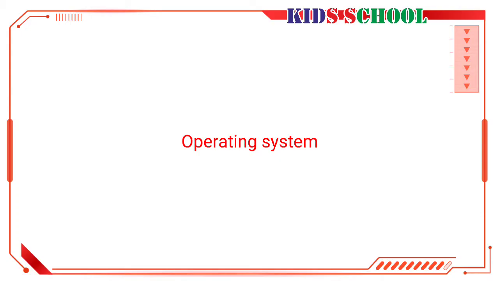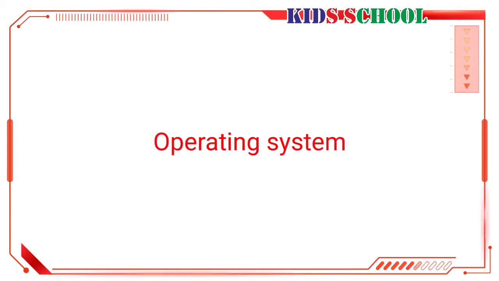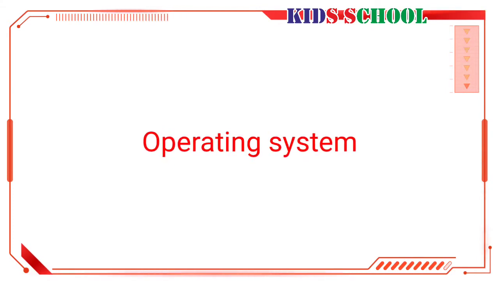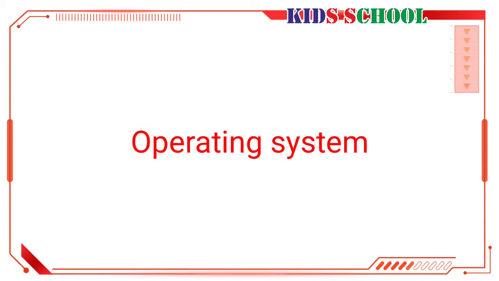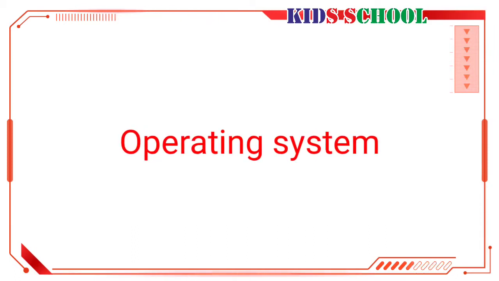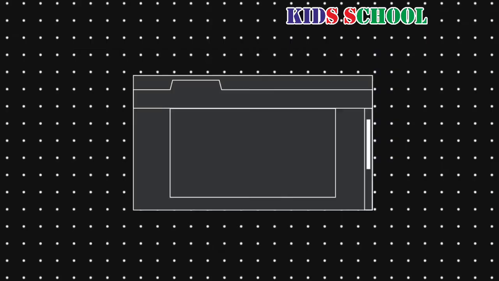Operating system. The software that helps the computer to run is called an operating system. Some instructions are built into the computer when it is made and it is permanently stored in it. When you switch on the computer, this software allows the computer to do all the work that you want it to. Thus, it helps the computer to run, so it is called operating system.